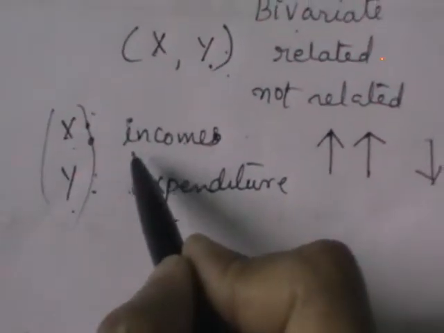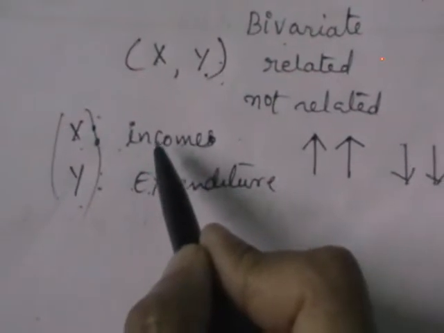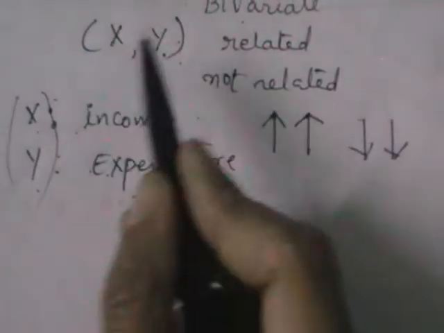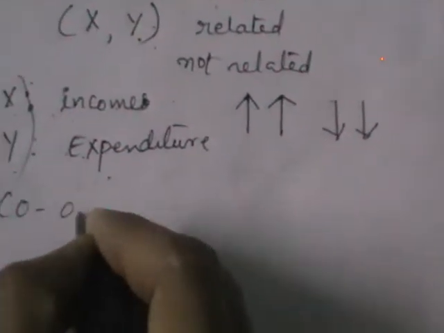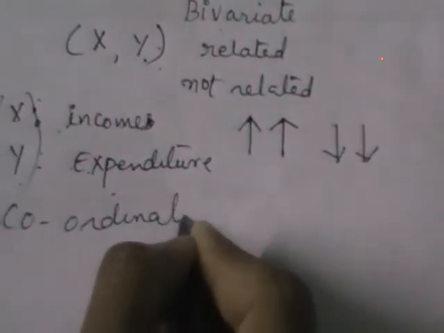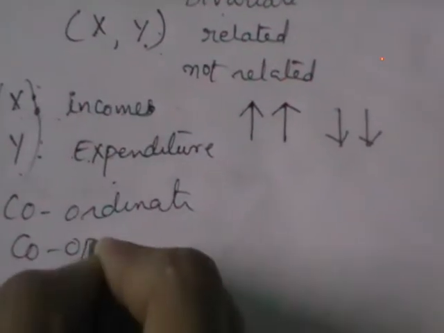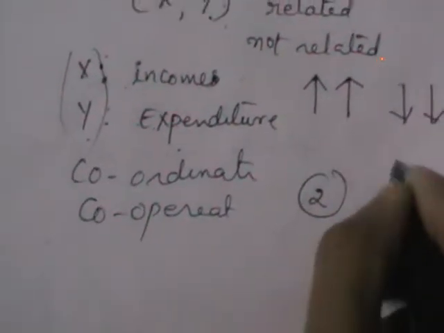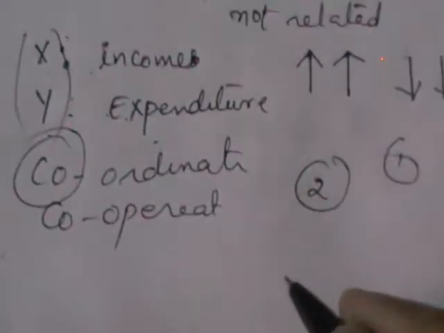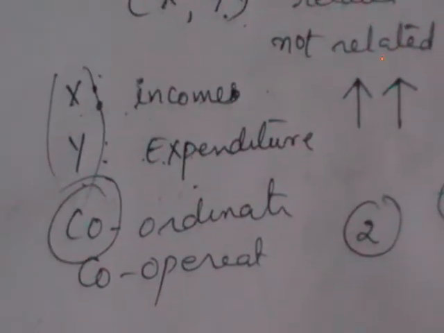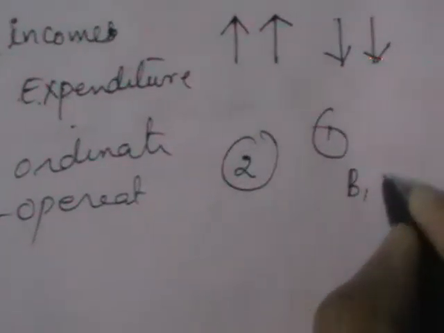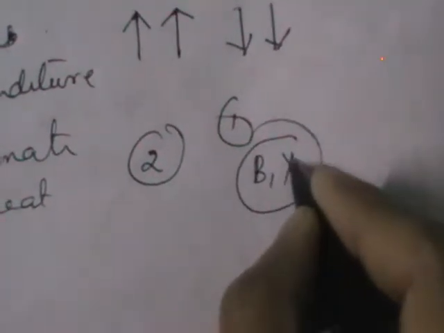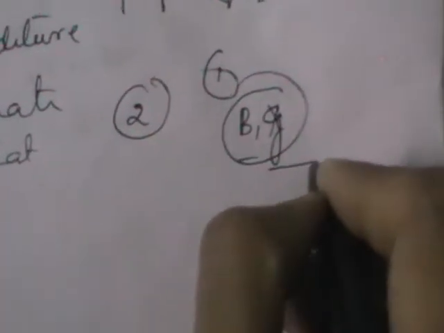So whenever we consider two or more variables, if there exists a correlation, what do you mean by co? We use words like coordination and cooperation whenever we have more than two. With a single one we won't use it. We call them co-education colleges. What do you mean by co-education? Where we have both boys and girls in that college, means we have a minimum of two categories.